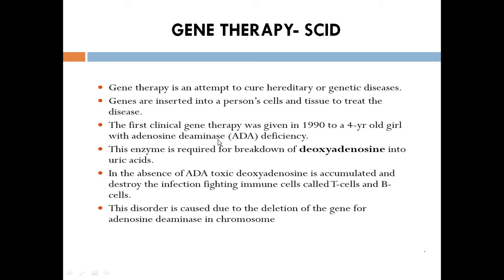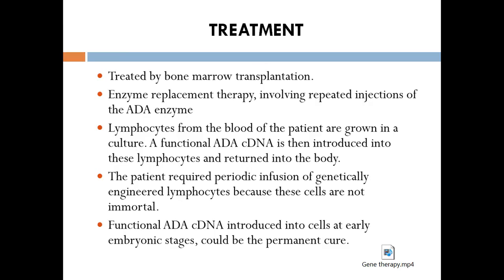This is an enzyme which is responsible for the production of T cells. So when there is a lack of this enzyme, automatically the production of T cells will not be carried out. So several kinds of infections will occur in the particular patient, and soon the patient will die. To overcome that problem, we have to produce the adenosine deaminase in an artificial manner. So we are using the bone marrow transplantation method.